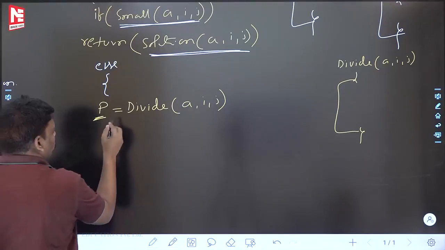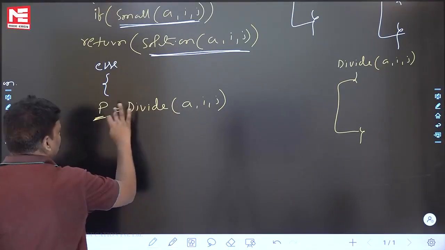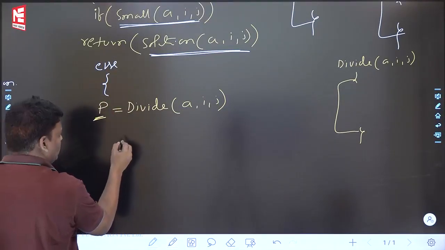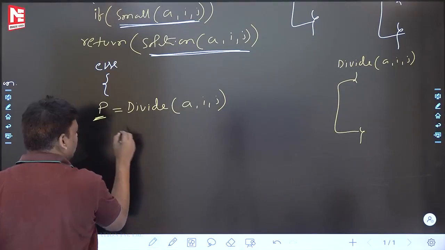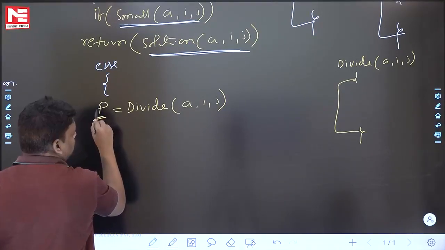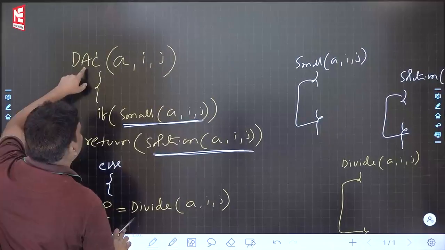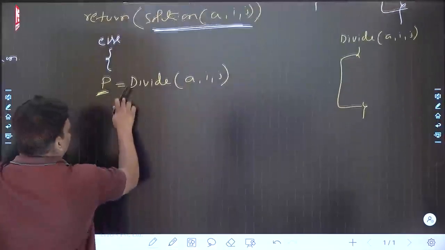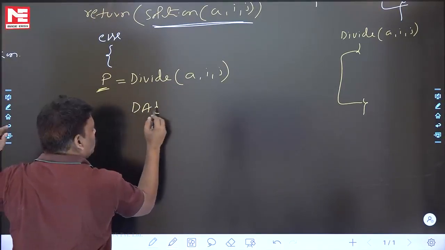Now after divide is over, it returns some value P. Make sure that everyone listens: this is P, so it is also some position. Everyone, can you say what is the name of this function? DAC, divide and conquer. Now see the answer. Using recursion, DAC. Using recursion, right?